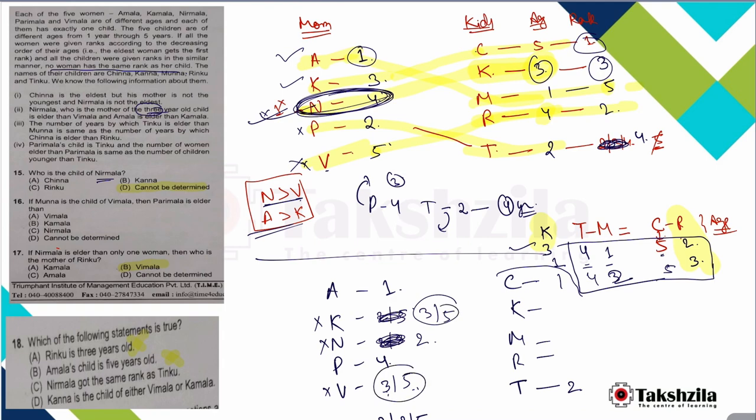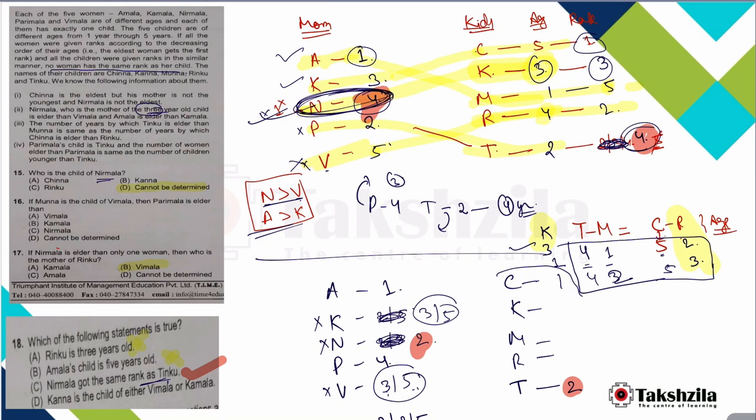Now the last question is: Nirmala got the same rank as Tinku. In here you can see that Nirmala got rank 4 and Tinku got rank 4. I am shading it with another color. Nirmala got 4th rank, Tinku got 4th rank. Here it is correct. Here Nirmala got rank 2 and Tinku got rank 2. This option is also correct. So option C is also correct. Now we are done with all the major questions. Only one question is remaining.